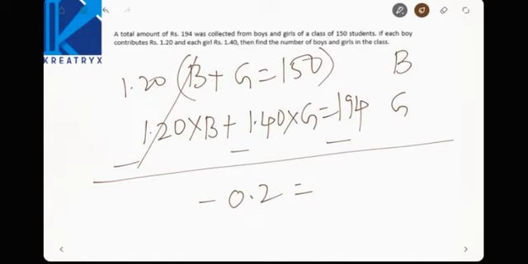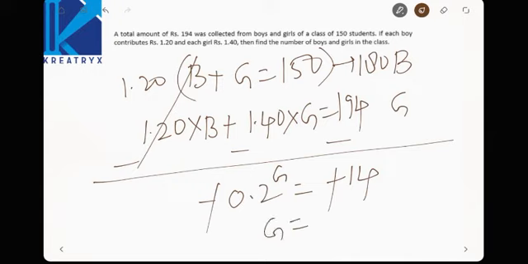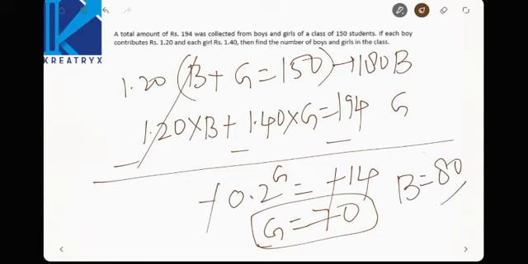Minus that equal to 150 into 1.20, which will be equal to how much? 180. So 194 minus 180 will be equal to 14, and this gets cancelled. So see here, this is nothing but 0.2 G. So G will be equal to how many? 70. If girls are 70, then boys must be how much? 80, as total is 150, right? This is the way to find out.